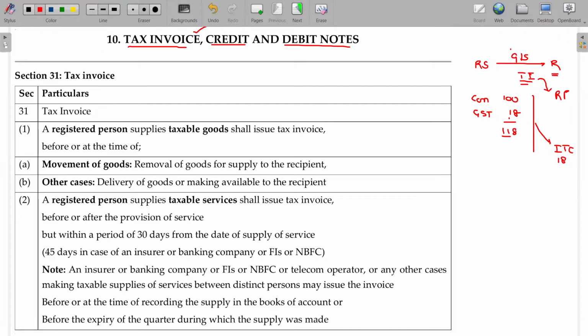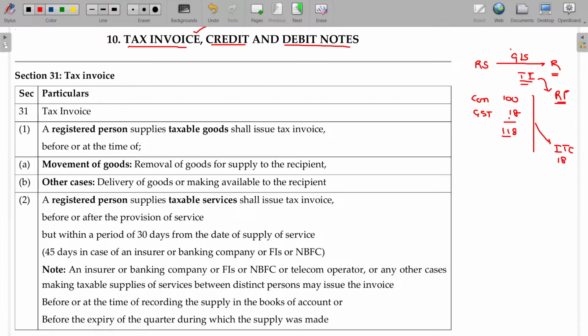That too, he should be a regular registered person, not a composition registered person or unregistered person. He can claim only on showing the tax invoice. So if he goes to the government, saying, sir, give me the tax I paid for the input of goods or services or capital goods, then immediately the department inquires about where is the tax invoice. So you have to give the documents. Unless you show the tax invoice, you are not eligible for getting the ITC.